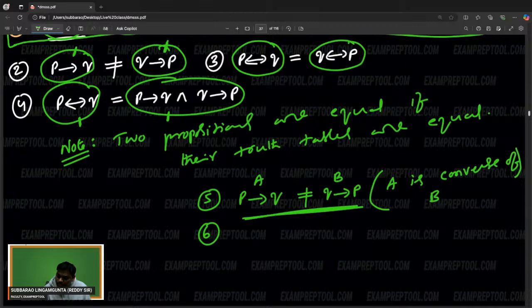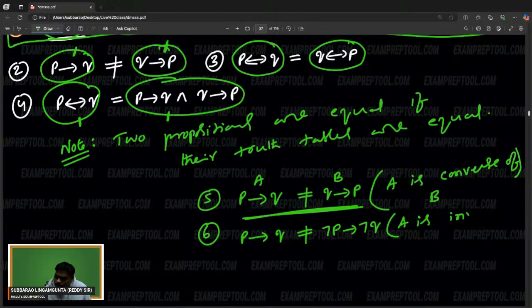Next one. Some people are asking, sir, what about this? P implies Q is not equal to negation P implies negation Q. Right? So they are not equal. If you want, you can verify. They are not equal. Then A is the inverse of B. This is called inverse. If you negate both sides of the implication, that is called inverse.